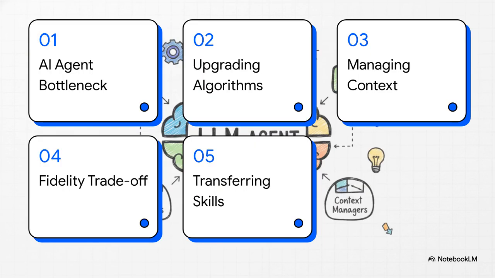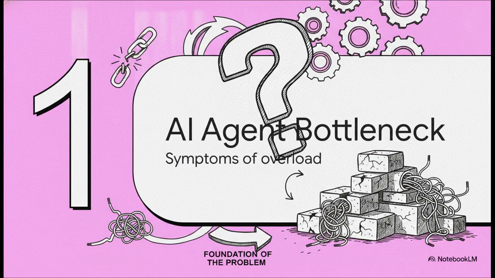To make sense of all this, here is our roadmap for the explainer. First, we'll look at the AI agent bottleneck. Then, upgrading algorithms with DAPO and GGPO. Third, managing context with AdaCoM. Fourth, we'll explore the Fidelity-Reliability Trade-off. And finally, transferring AI management skills. All right, let's start with part one, the AI agent bottleneck.